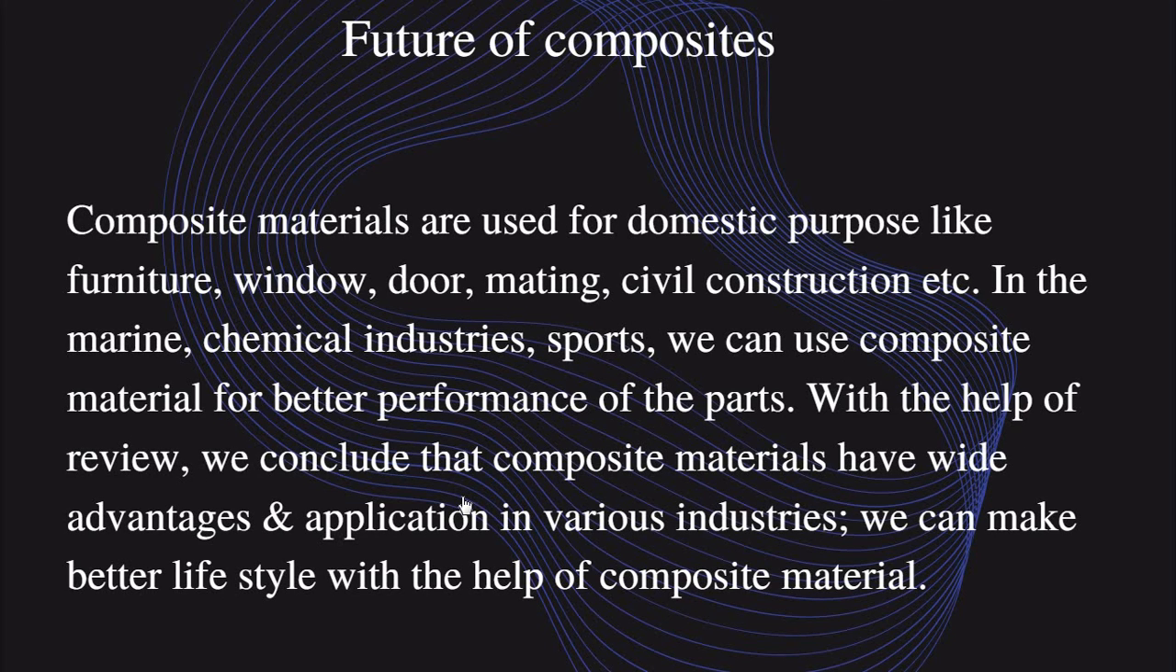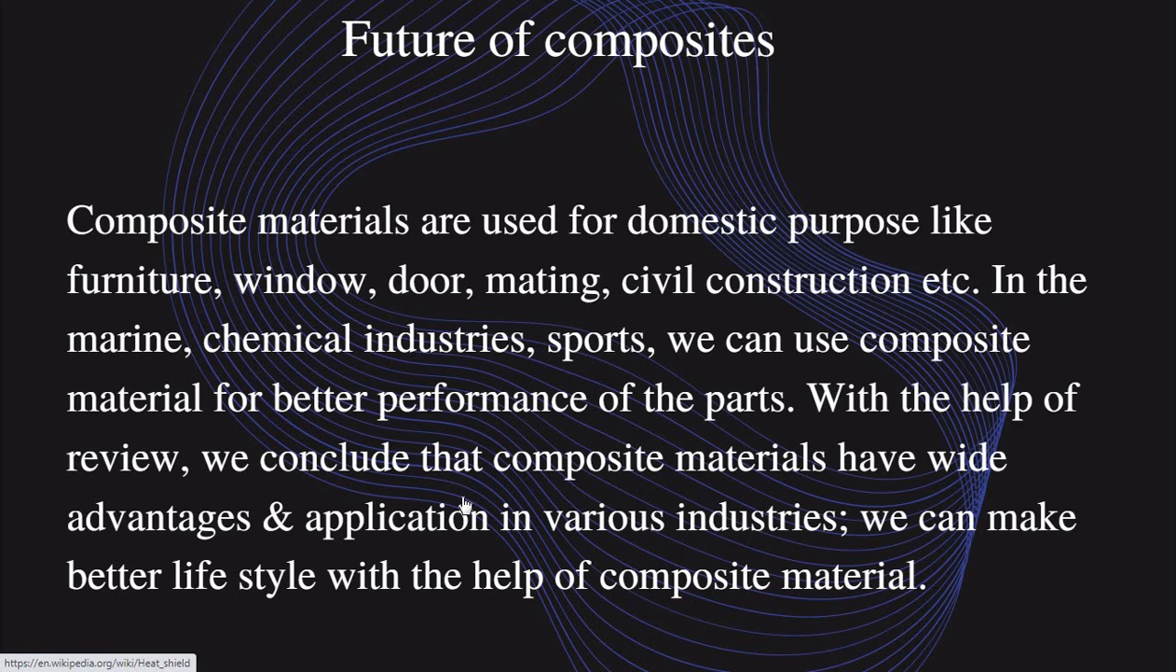Composite materials are used for domestic purposes like furniture, windows, doors, matting and civil construction. Nowadays we use wood products for furniture and steel products, and in construction we use TMT rods as steel rods and alloy rods. In future we will use composite material for home appliances and sports. Using hockey bats or anything else made by composite material, we can get better performance of the parts compared to other normal materials.